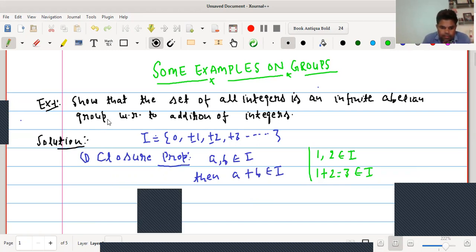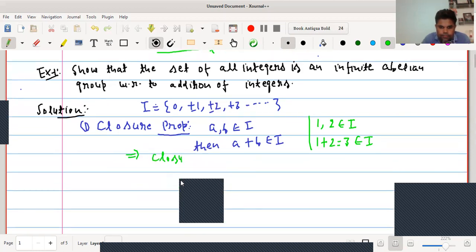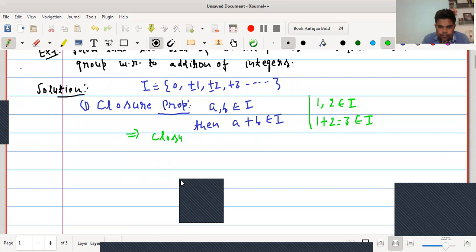This implies closure property is satisfied.